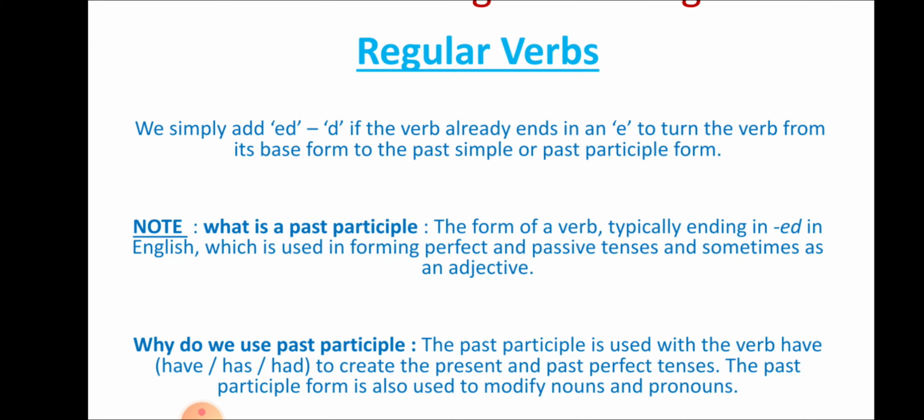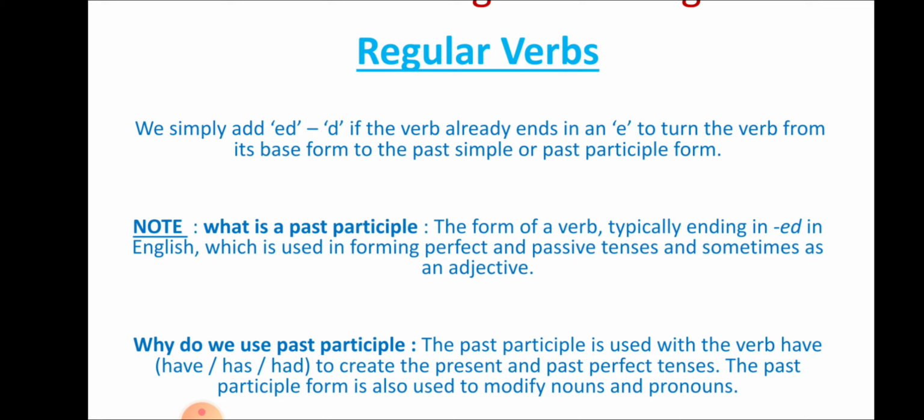So, whenever we talk about any event that has taken place in the past, that is known as past tense. Or sometimes when we talk about perfect tense, whenever we use has, have, or had with the verbs, then it is said to be in its perfect tense.